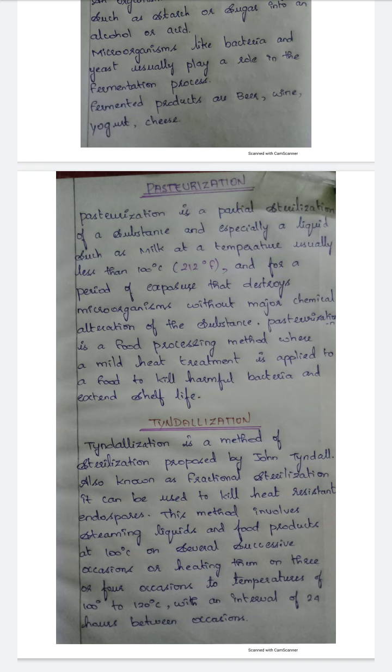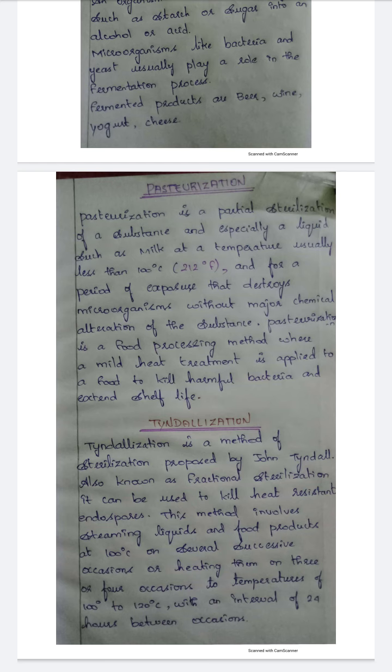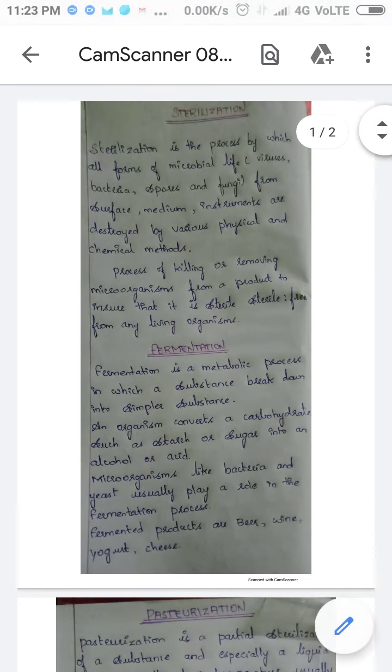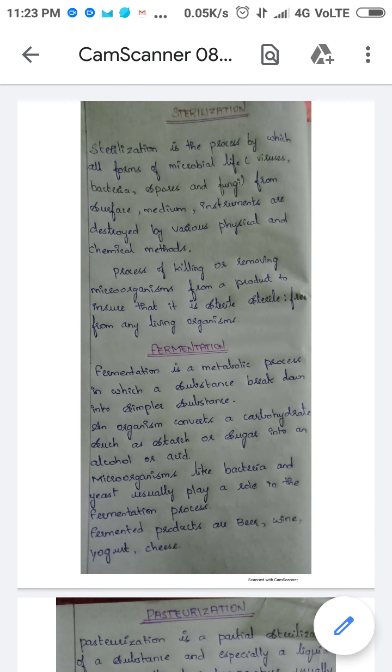You have to sterilize and give some time in between. So these are the 4 important definitions you need to know, and you might get them in 2 marks.